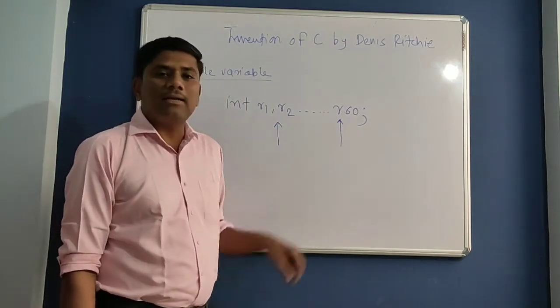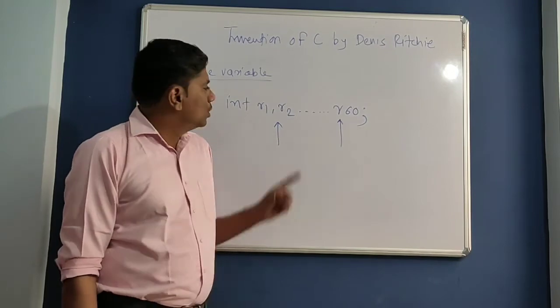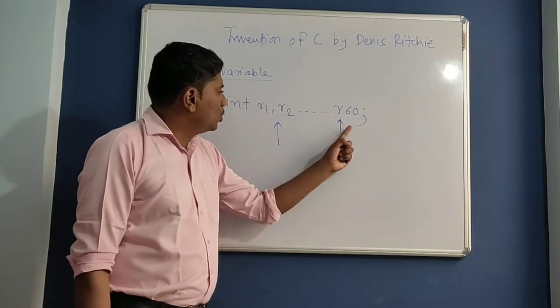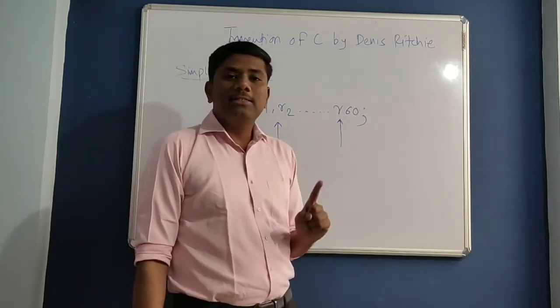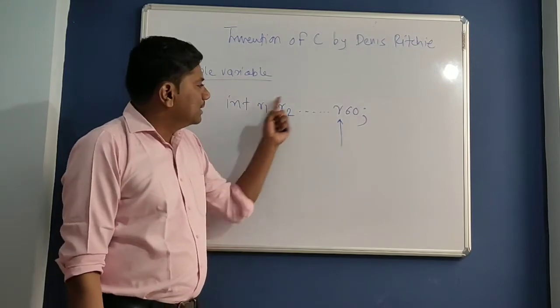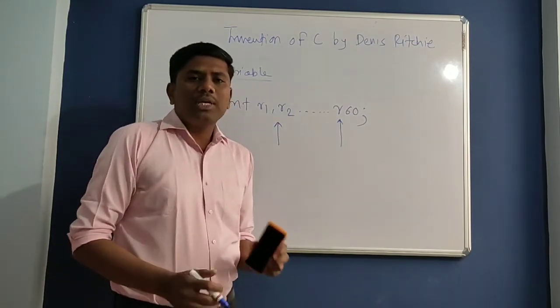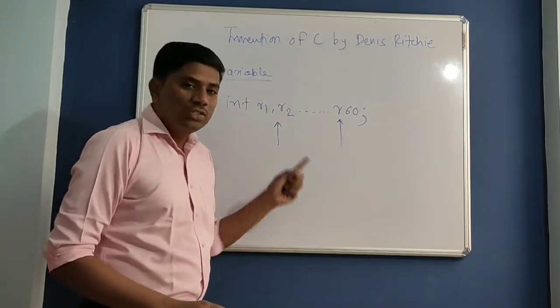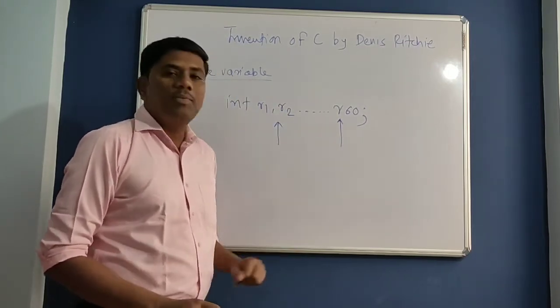We have seen that demonstration. So if I want to store 60 integer roll numbers, then I need to take 60 ordinary integer variables. Get it? So this is a very bad programming practice, because it is very difficult to handle such 60 integer variables in the further program.